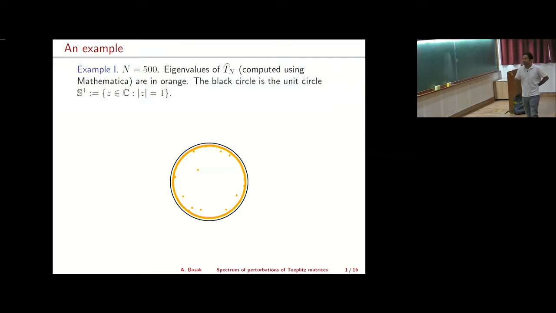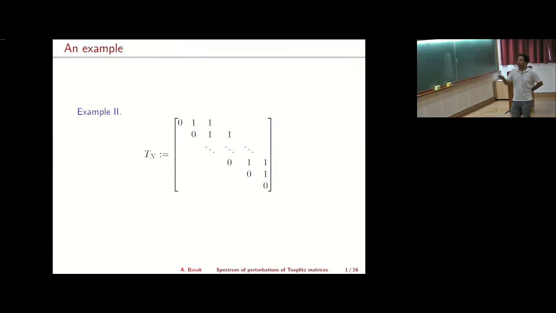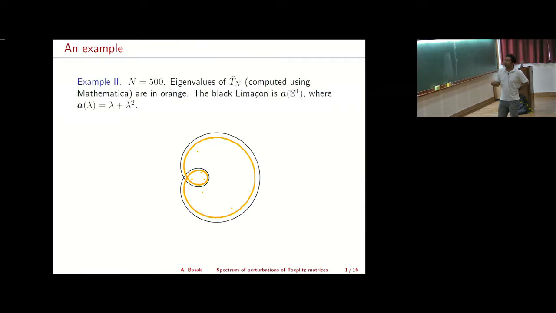Now, this is not particular to this matrix. You can repeat this procedure with many different matrices. For example, you can take this Tn, with zeros on the diagonal, 1 on the first super diagonal and 1 on the second super diagonal. Then you get another picture. You get this black limaçon, which is the image of the unit circle under the symbol a of lambda equals lambda plus lambda squared, and all the eigenvalues seem to be close to that black limaçon.